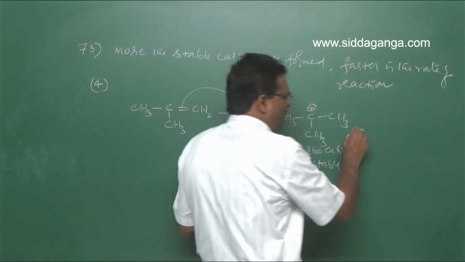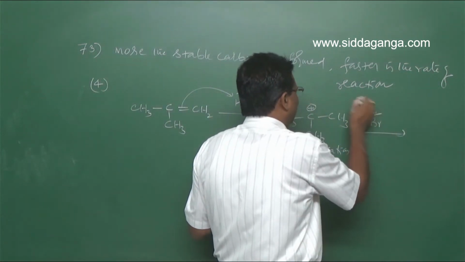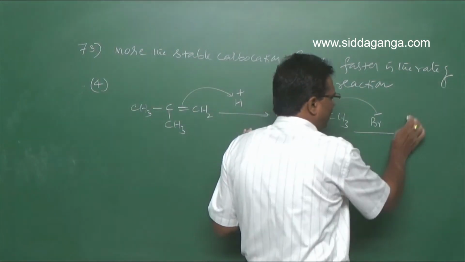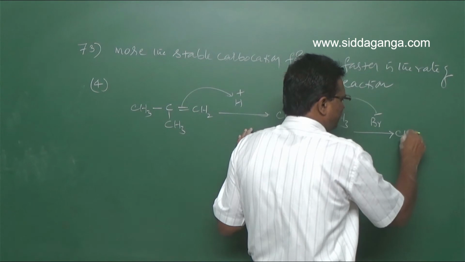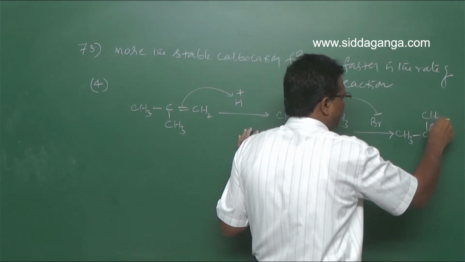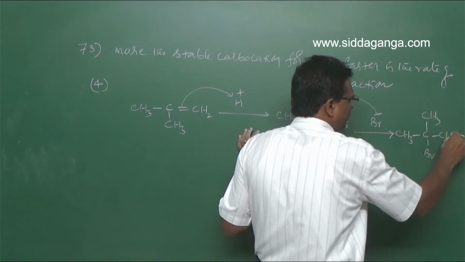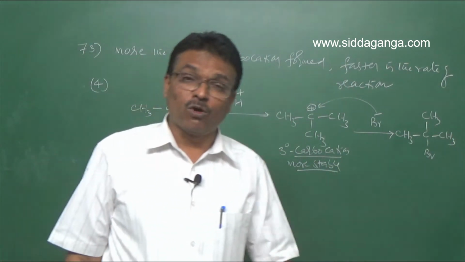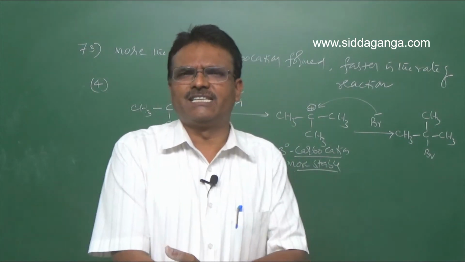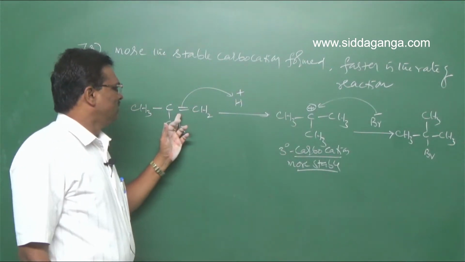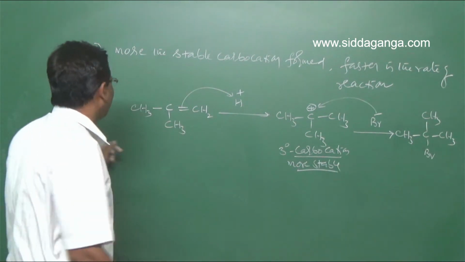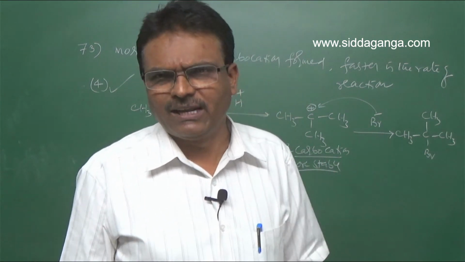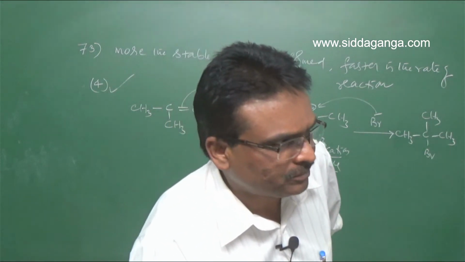To the more stable carbocation, finally the Br- nucleophile attacks. This results in the formation of the final compound (CH3)3C-Br. Due to the formation of the more stable carbocation from the fourth option, HBr easily reacts with isobutene. So your option is fourth. Clear? For question number 73, the fourth option is correct.